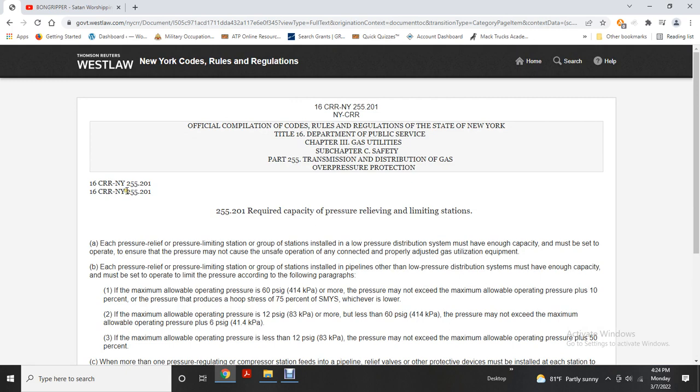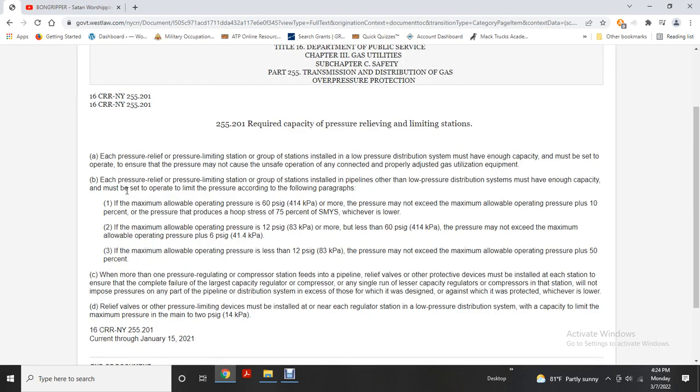Alright, required capacity of pressure relieving limiting system. Each pressure relief or pressure limiting station or group of stations installed with the low pressure distribution systems must have enough capacity and must be set to operate to ensure the pressure may not cover the unsafe operating condition for the properly adjusted gas utilization equipment.